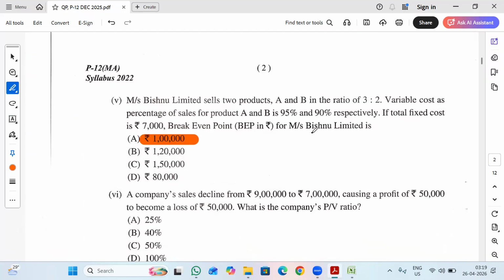So here they have given the variable cost percentage. So PV ratio is nothing but my contribution, right? So that means if 95% is variable cost, the remaining 5% is my contribution. And here 90% they have given, so 10% will be my contribution.